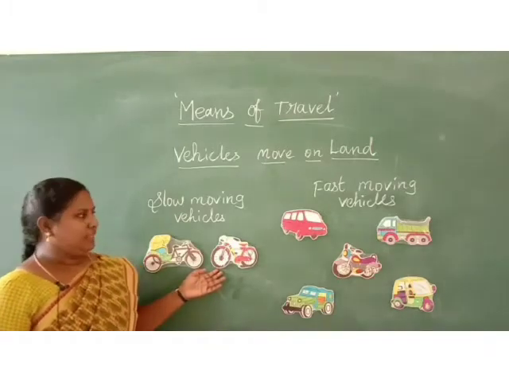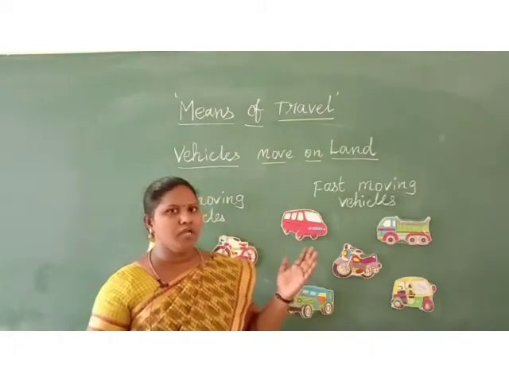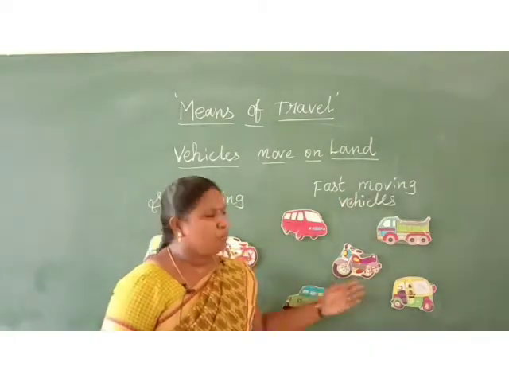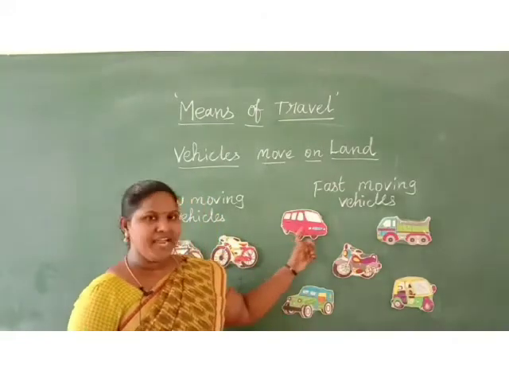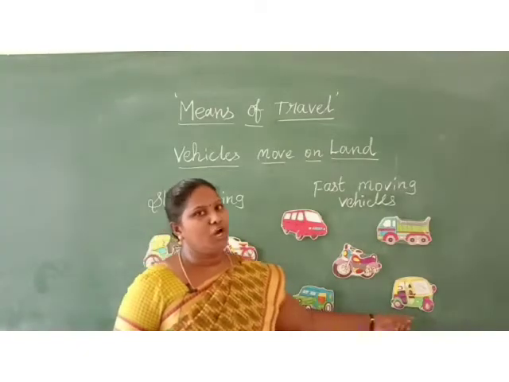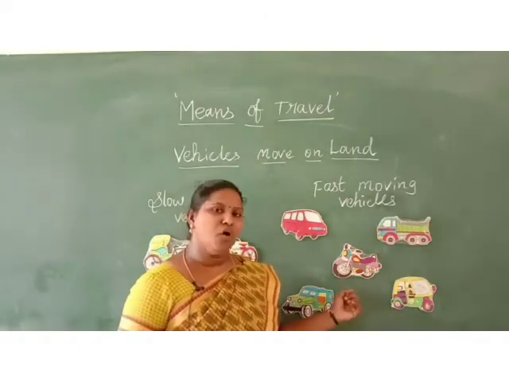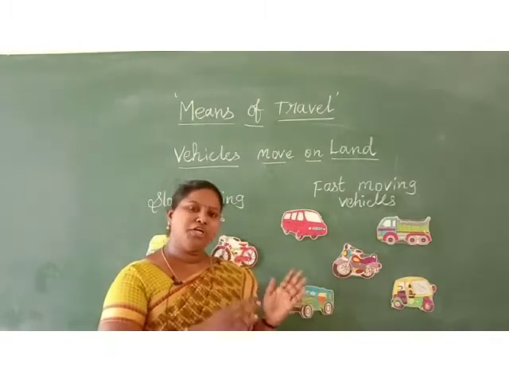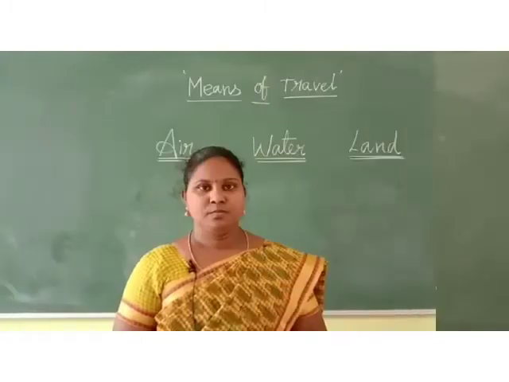Understood children? Then if you want to travel short to long distances, you can use fast moving vehicles. What are they? Yes, van, truck, motorcycle, jeep and auto, car, bus, anything you can use for travel short to long distance. Have you understood children?